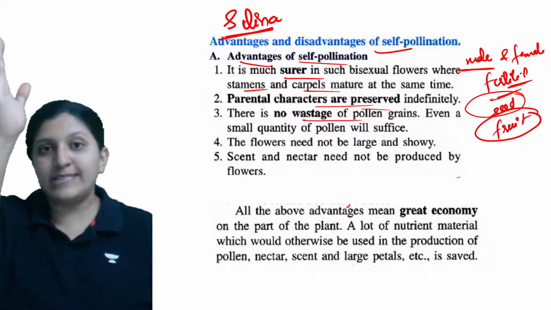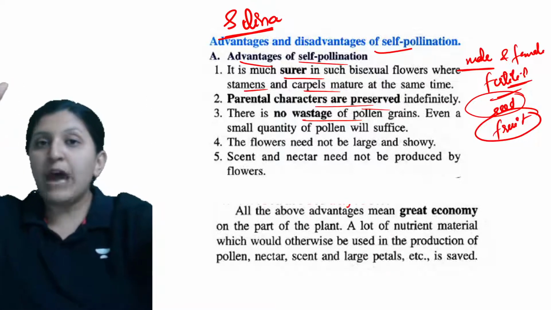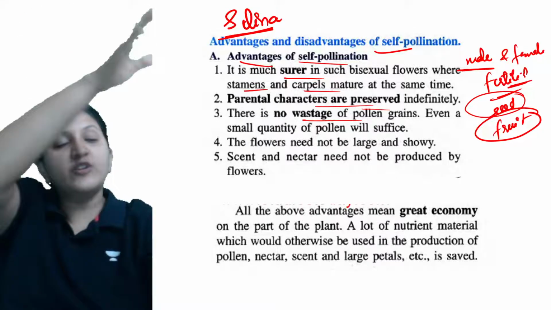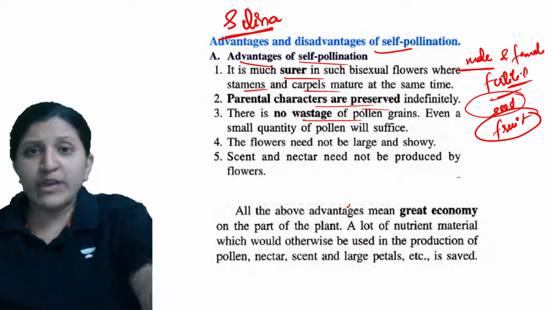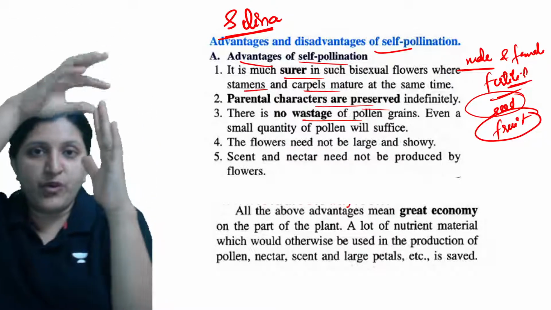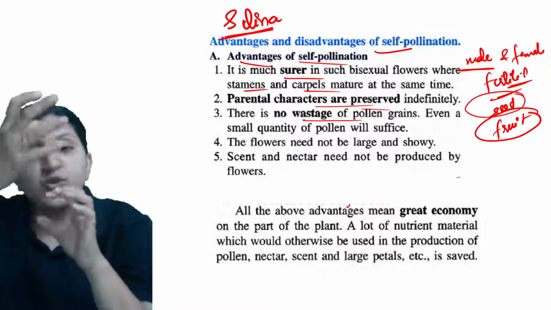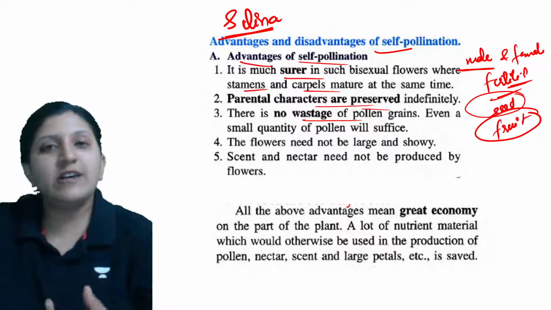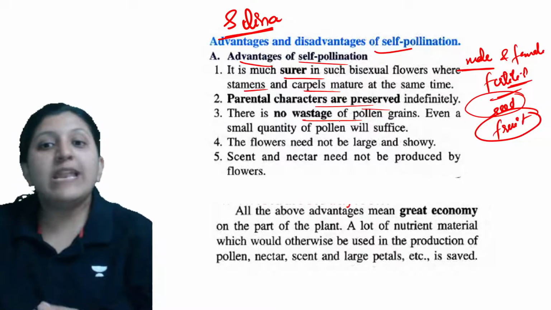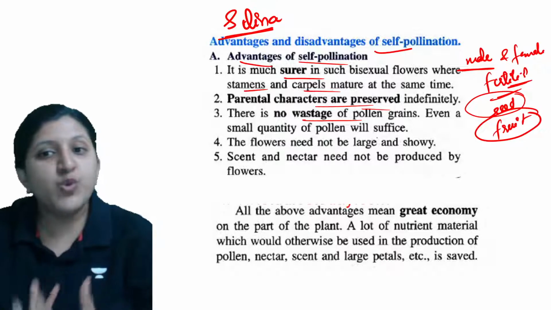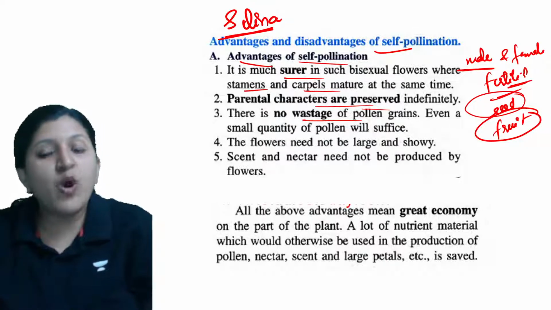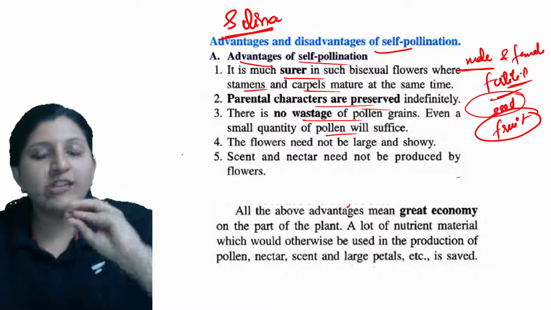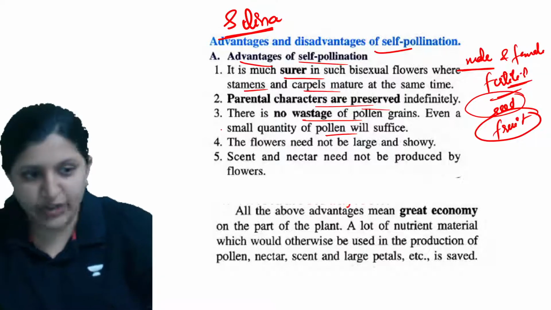Let's say this is one plant and this is another plant, now the pollen grains have to fly from this flower to this flower. During that process, a lot of wastage of pollen grain can occur. Here, as it is occurring in the same flower, there is no wastage of pollen grain. Even a small quantity of pollen grain produced is more than sufficient.